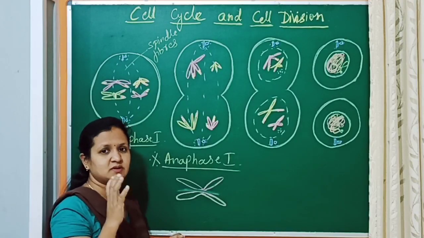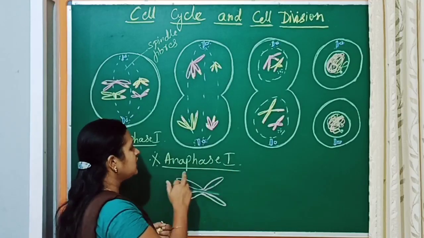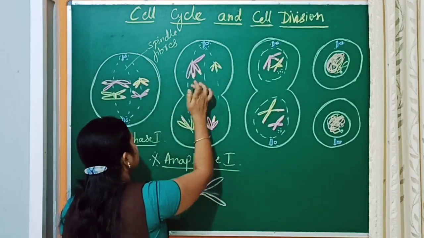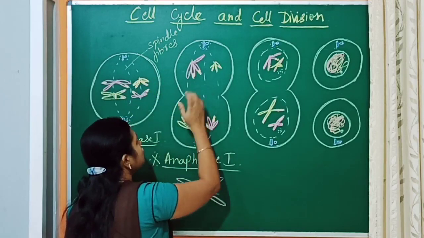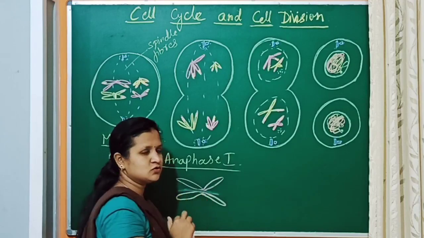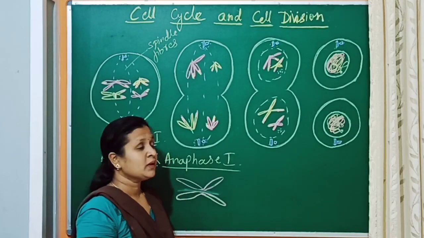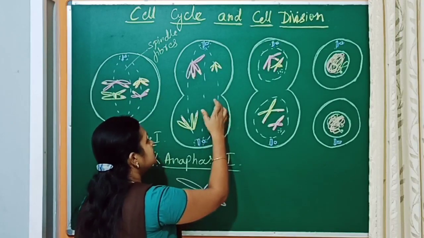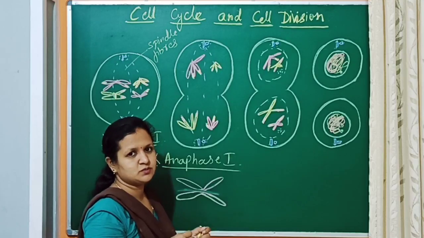How does this happen? It mainly occurs in anaphase 1. In anaphase 1, the chromosomes which lie in the equatorial plate in metaphase show an absence of division of the centromere. There will be no division of the centromere, but the spindle fibers completely pull the chromosomes to the opposite poles.